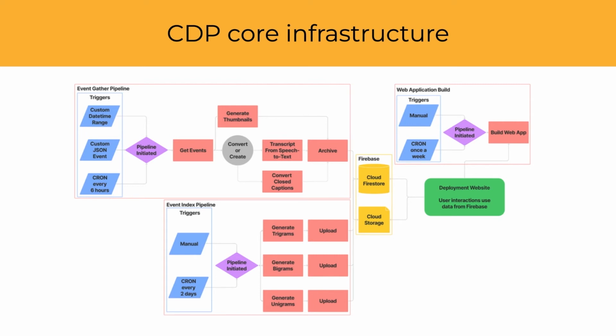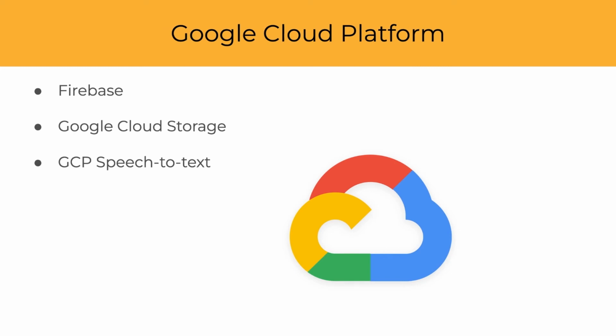Now let's go over some platforms that we leverage in CDP's core infrastructure. So we've mentioned it a lot so far in our presentation, but we leverage Google Cloud Platform heavily in CDP. We use Firebase as our non-relational database, and we use Google Cloud Storage to store transcripts and other related files. We use Google's speech-to-text to generate transcripts for meeting videos, but CDP is versatile, so we're not exactly tied to Google Cloud Platform, and we're tentatively considering moving to a different database in the future.